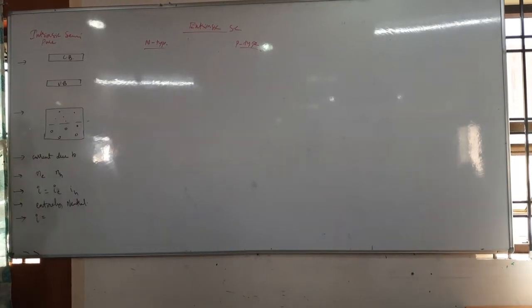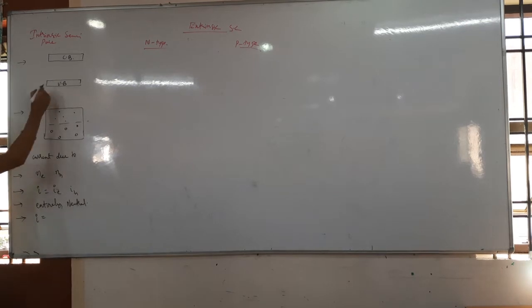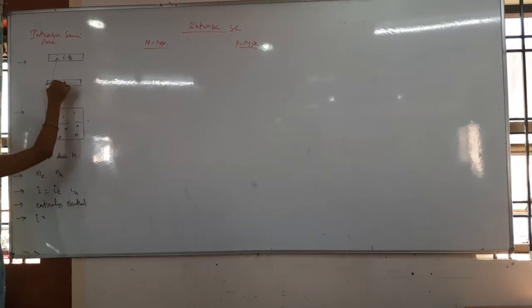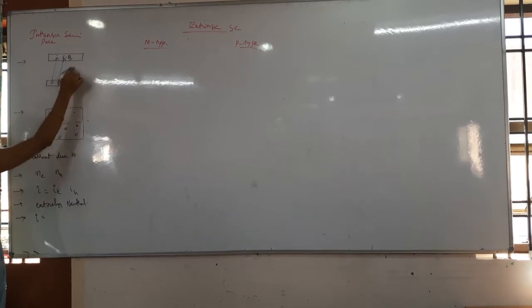Now here what happens? Whenever the conduction process is going on, what happens in the valence band and the conduction band? Electrons from where to where will they jump? From the valence band to the conduction band they will jump. So that electron is jumping, like this, and so on.